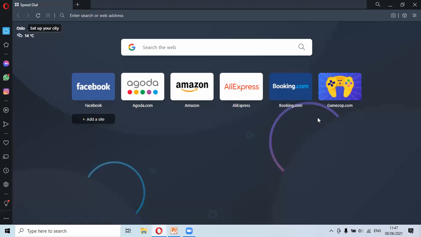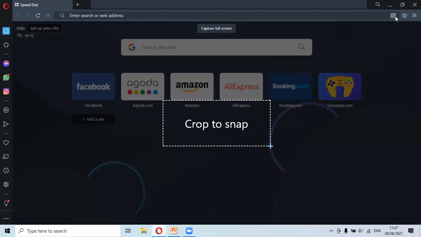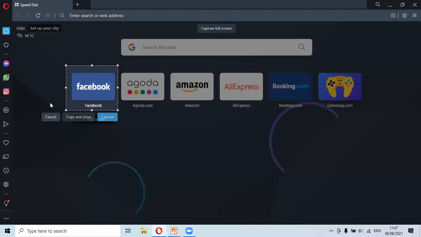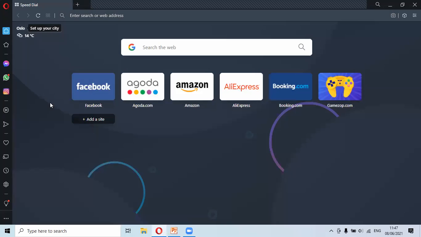There is one more option called the snapshot option. It's similar to the screenshot option in mobile. Here you can see the camera symbol on the top right corner. If I click this, a tutorial of cropping and snapping comes up. I just have to drag this, and I can quickly take a snapshot and save it to my PC. This is a very useful feature. I need to tell you that the interface is very good in the Opera browser.